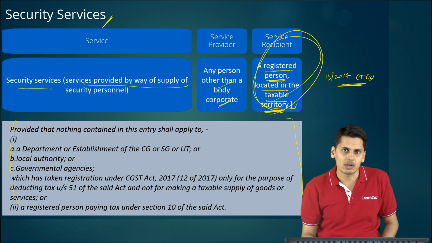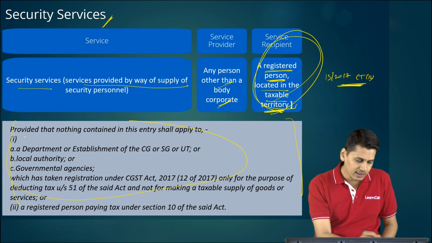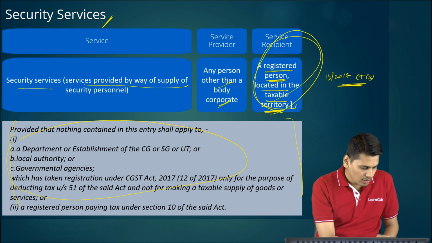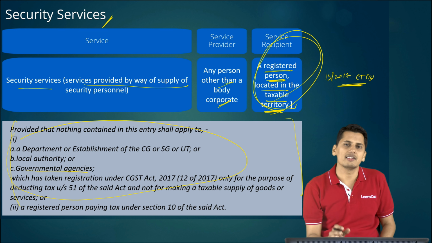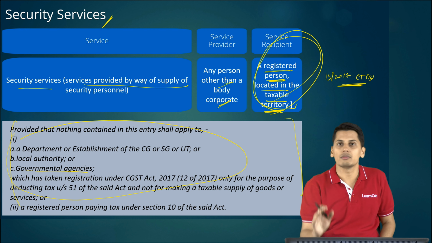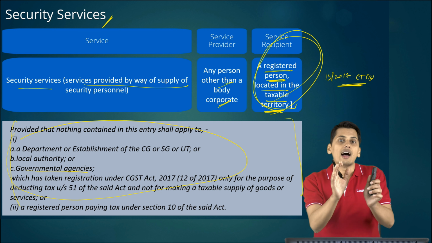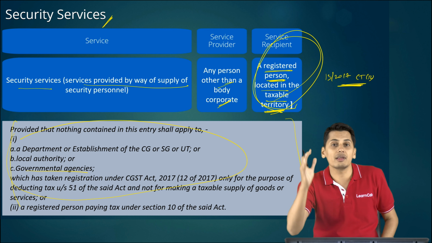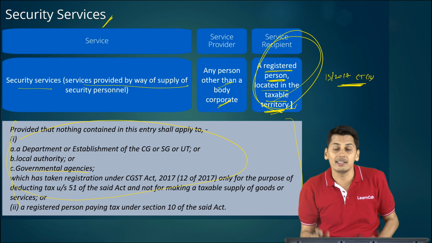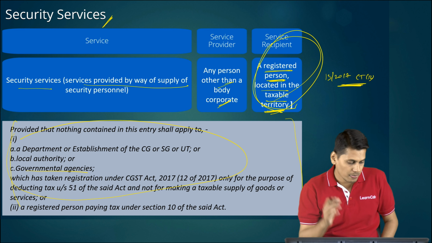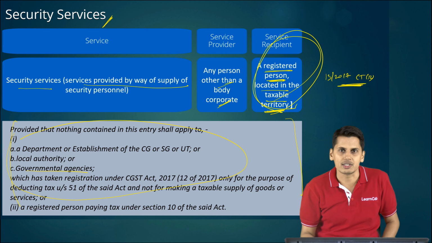Reverse charge mechanism is not applicable. The proviso first part is what we have just seen now. It tells you a department or establishment of the central government, state government, union territory, local authority, or governmental agencies which has taken registration only and only for the purpose of deduction of TDS, in such case RCM is not applicable. It doesn't exempt it. 13/2017 does not have the power to exempt a transaction. Its power is only limited to tell whether reverse charge is applicable or not applicable. Now in this case, it tells you this is outside reverse charge.